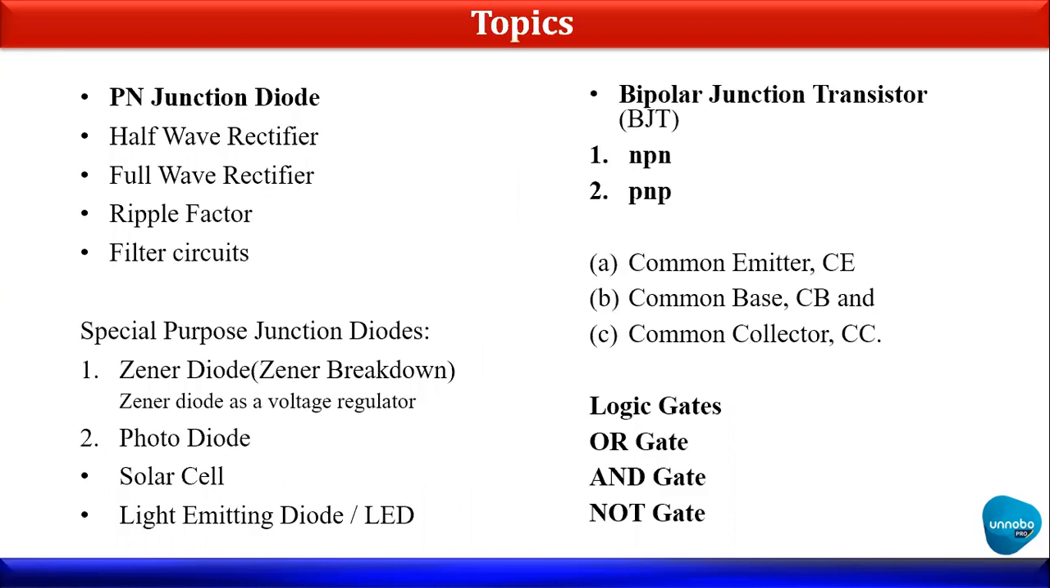So before moving to the questions, let's have a quick overview of all the things that we are going to cover in today's topic. PN junctions, half wave rectifier, full wave rectifier, ripple factor, filter circuits, special purpose junction diodes like Zener diode, photodiode, solar cell, light emitting diode, the BJT, which is the transistor, we would say the tripod. In that case, NPN and PNP junction, common emitter, common base, common collector. There are three types of BJT.